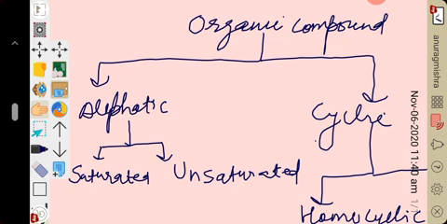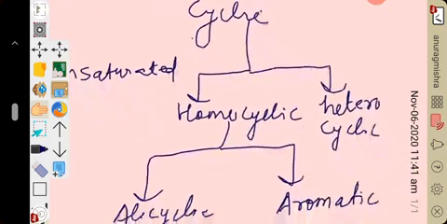Saturated, in a very simple way, means only single bonds will be present in the organic compound, in between the carbon atoms. While in unsaturated hydrocarbon, in between the carbon atoms, double or triple bonds may be present. So if double or triple bonds are present in between the carbon atoms, it is said to be unsaturated hydrocarbon. Okay? Then after I told you all, cyclic compounds are further divided into homocyclic and heterocyclic.